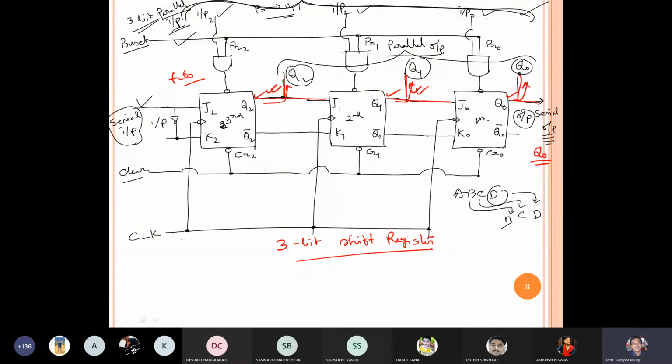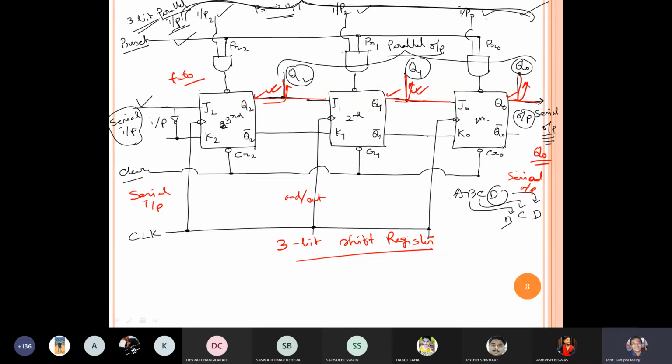Now suppose the data are entered or taken out serially, or in the form of serial. Then the register is called a shift register. If the data are entered serially, or the output is also taken serially, then it is called a shift register. So if I am giving serial input, or if the output is coming serial output, then if either one is happening, it is called a shift register.